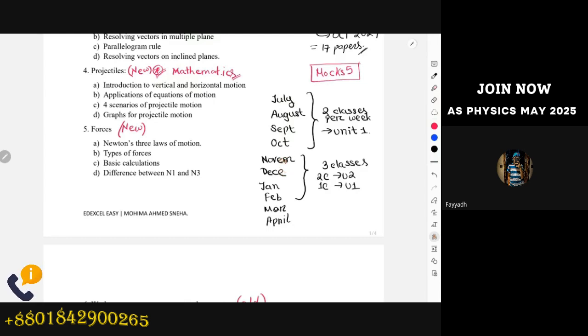For November and December, we are going to solve question papers from unit one. For those of you who will sit for the unit one exams in January 25, the mocks will start from December. But Fayad will sit for the exams in May 25, so for him the mocks for unit one will be taken in March and April. So we intend to finish Unit 1 by December, including the mocks and everything, and we're going to finish Unit 2 by February.